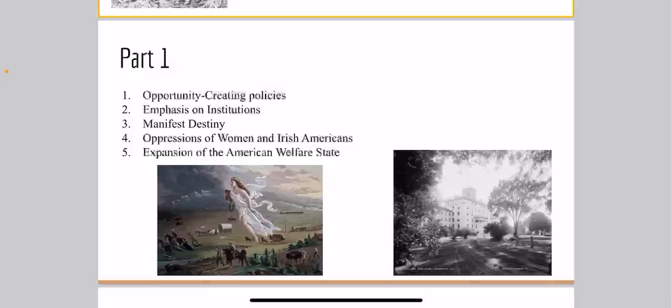Expansion of the American welfare state. The emerging American welfare state found support from charities sponsored by religious organizations, primarily Christian ones. These charitable efforts laid the groundwork for later government welfare programs.